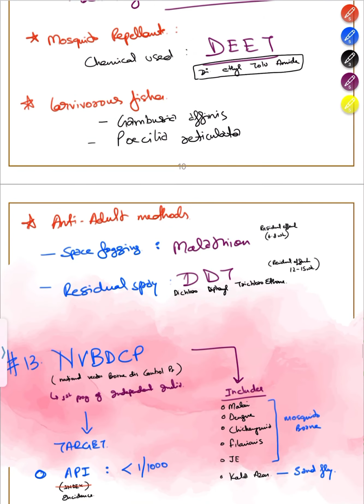Anti-adult methods used are space fogging or residual spray. For space fogging, you use malathion. For residual spray, you use DDT. The residual effect is 6 to 8 weeks in malathion and 12 to 15 weeks in case of DDT.